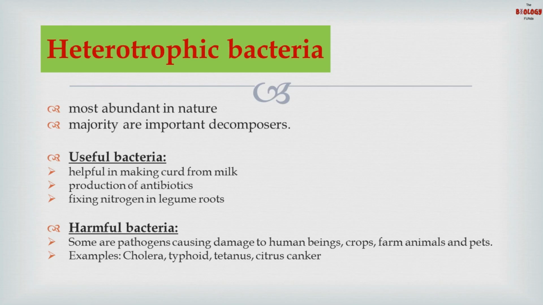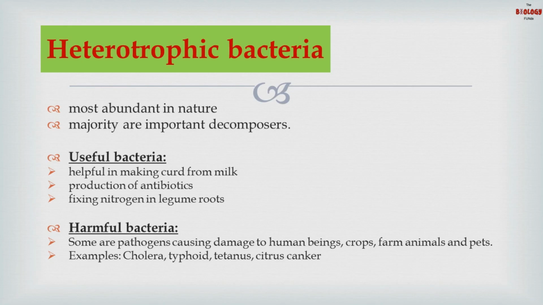When the curd is added to the milk, the bacteria present in the curd partially digest the proteins of the milk, produce acid, and coagulate the milk, which converts the milk into curd. There are some bacteria which also produce antibiotics, for example Streptomyces. Some of them fix nitrogen in legume roots, for example Rhizobium.